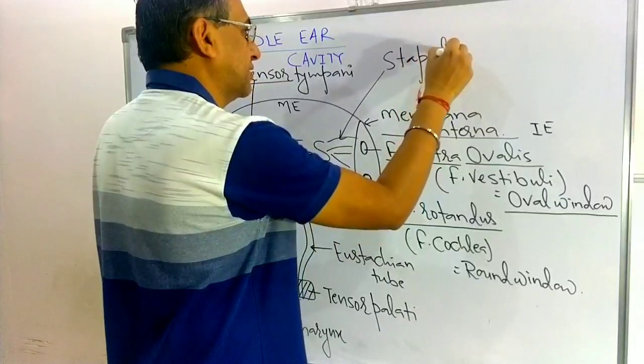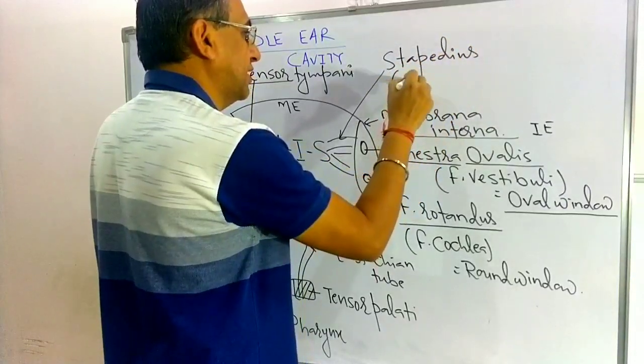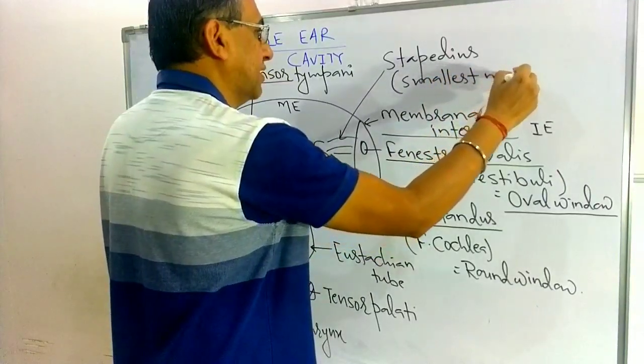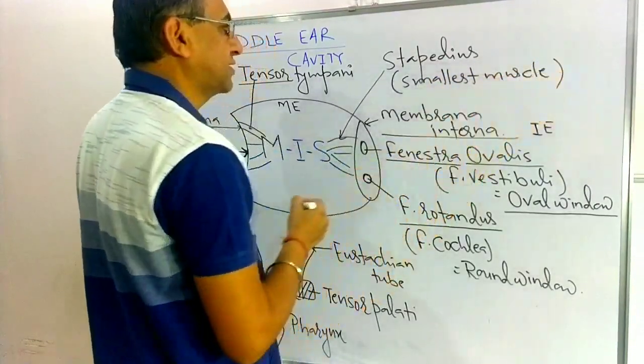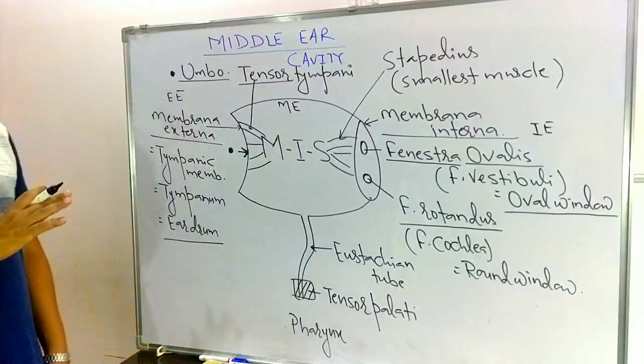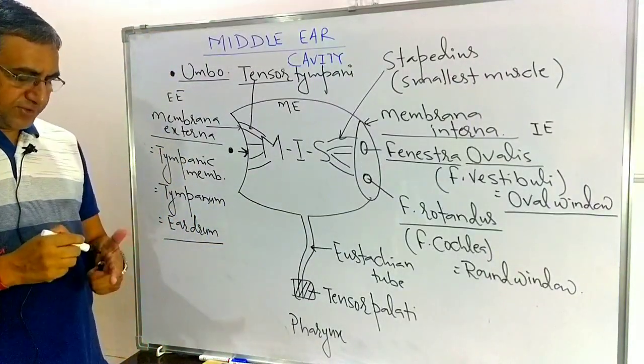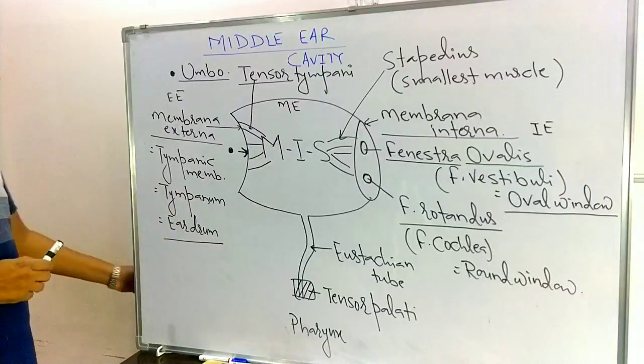The stapedius is the smallest muscle of the body. We will discuss all this in detail also, but first just see the representation of the middle ear here.